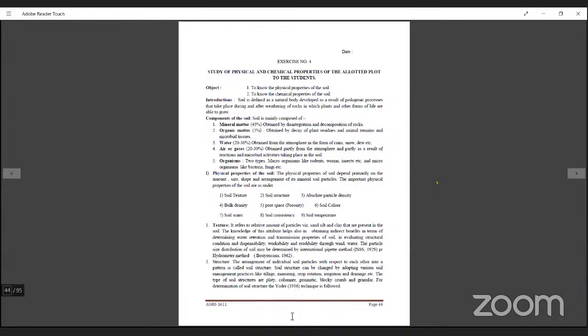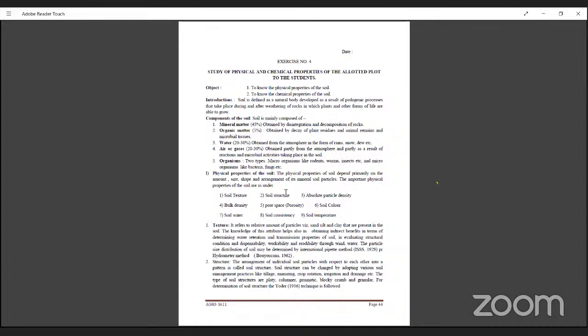Okay, so up to exercise number 4, we have completed exercise number 3 in AGRO-3611, Practical Production Technology of Rabi Crops. In exercise number 4, we study the physical properties and chemical properties of soil, and the allotment of different plots to students. If you are at college, we will allot you a specific crop for planting the Rabi crops. If you are at your home, you can just get information about the exercise; you cannot follow it in a practical.